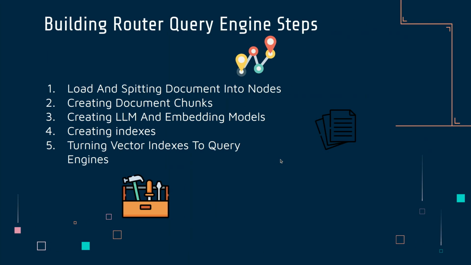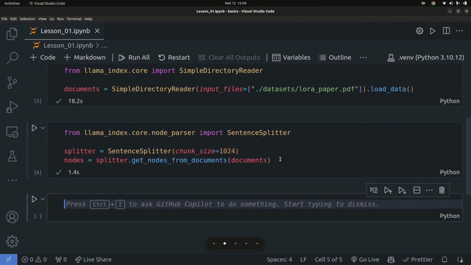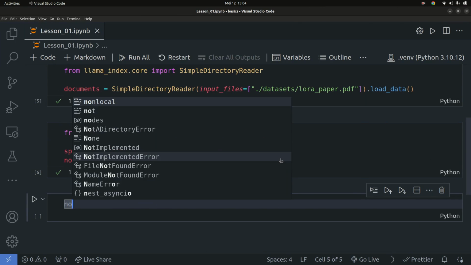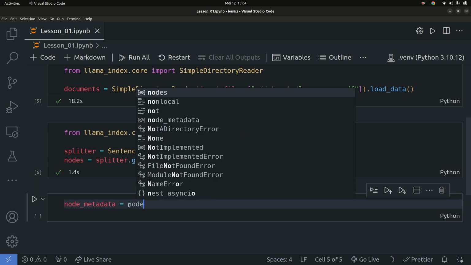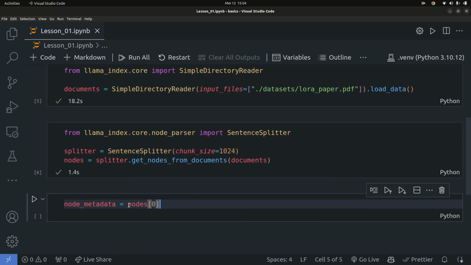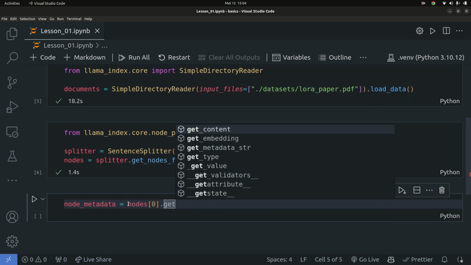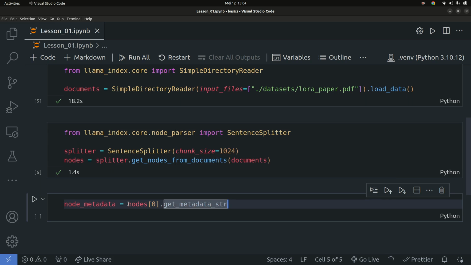Once we have that, we've already created the document chunks. Next we're going to create an LLM and an embedding model. But first we can take a look at these nodes if you want to. To look at this, I'm going to say node_metadata equals nodes, get the very first one, and use get metadata.